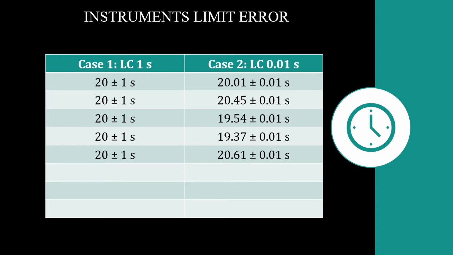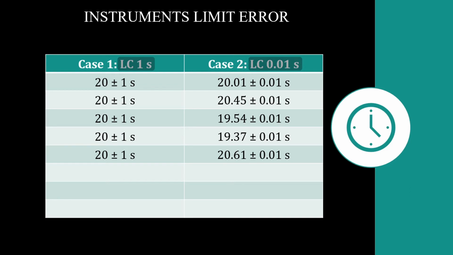Least count in case 1 is 1 second and least count in case 2 is 0.01 second. We are going to compare these least counts with the reaction time of a human being. So let's discuss case 2 first. Can a human have a reaction time of 0.01 second?